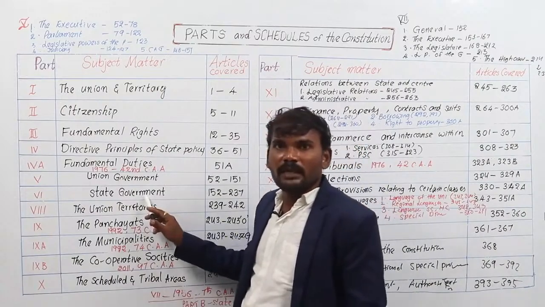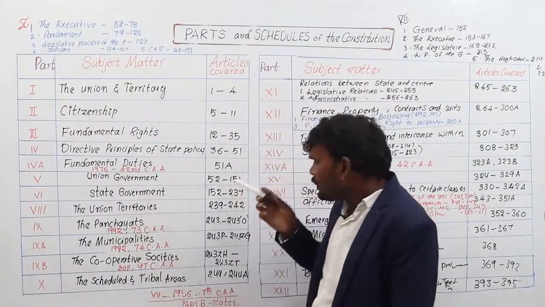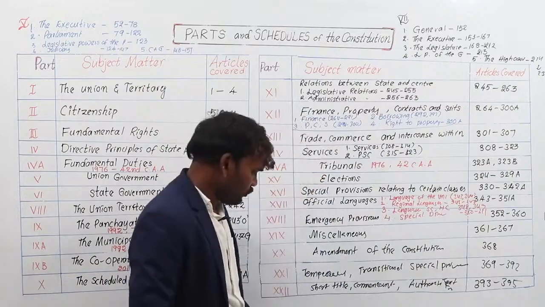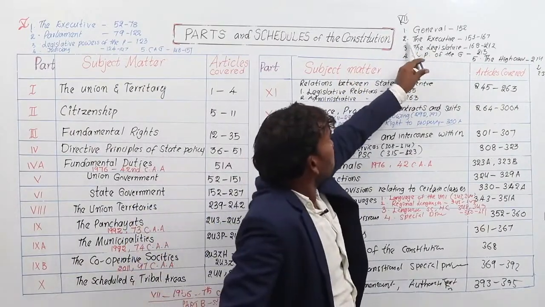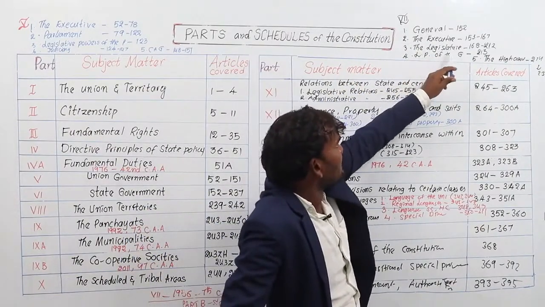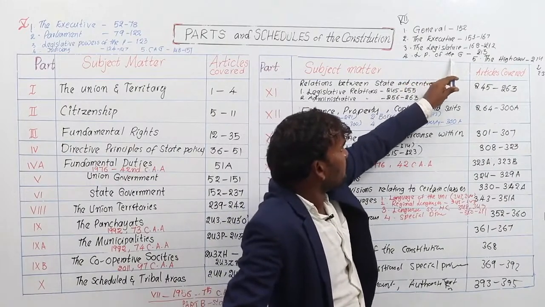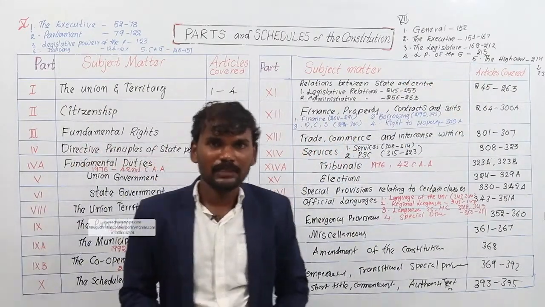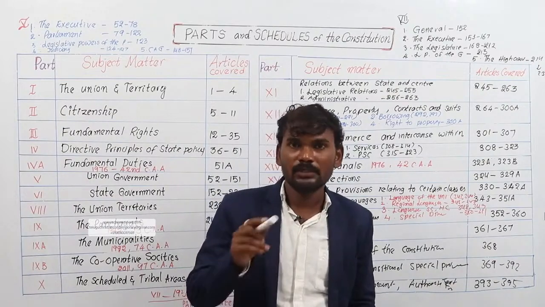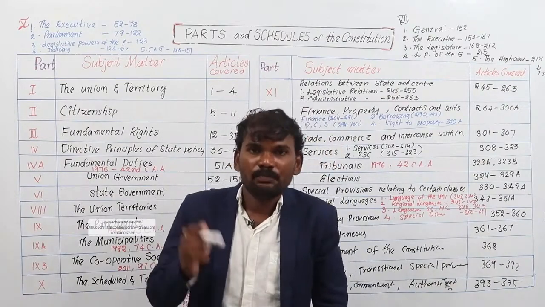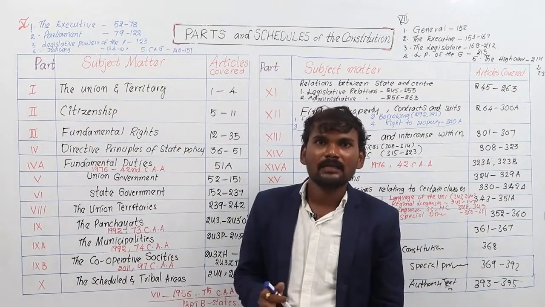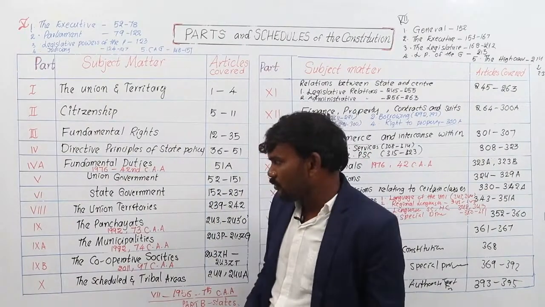Sixth part deals with state government. This is the second largest part of our Indian Constitution. Articles covered 152 to 237. The sixth part is further divided into 5 chapters. First is general, second the state executive, third the state legislature, fourth the legislative powers of the governor, fifth the high courts of the states. And the seventh part was added to the Indian Constitution and then deleted in 1956 by the 7th Constitutional Amendment Act; it dealt with the part B states of the first schedule, and its related article 238 is also deleted from the Constitution.